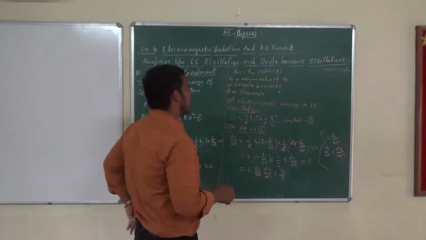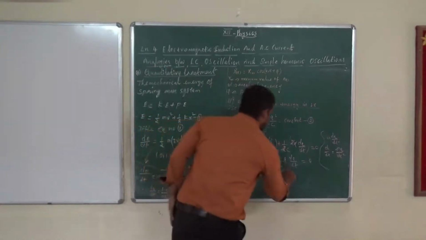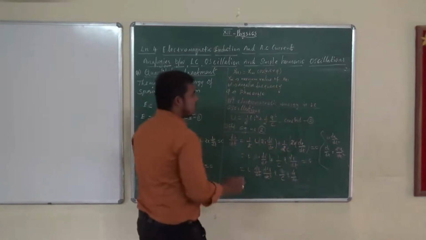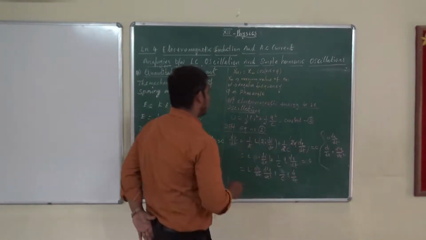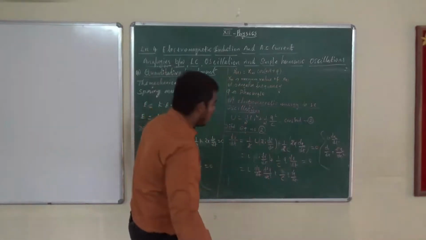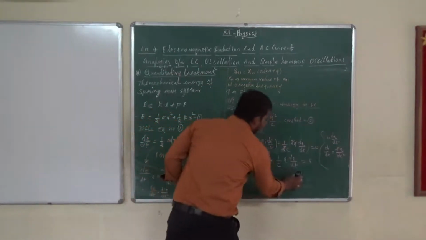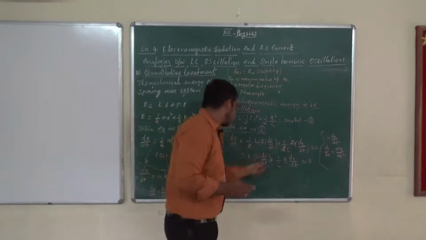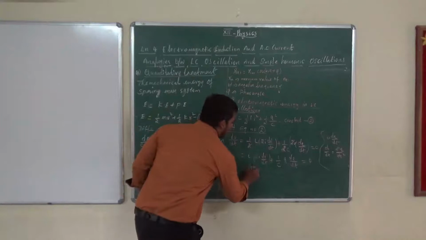So substitute these values, q, dq by dt. Here what is I? I is nothing but dq by dt, no. So you have to consider like that. Otherwise, if you have more confusion, just note that equal to 0. So maximum we have to substitute these things, or we can write like that.